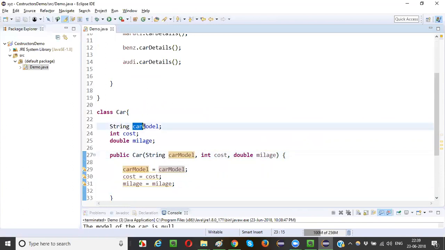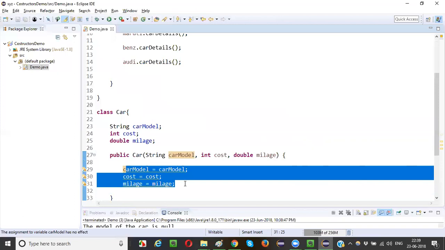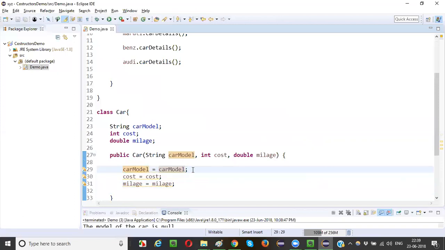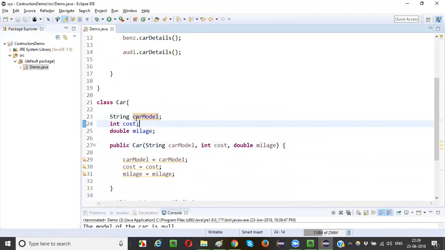But what we need to do is assign these particular variables with these parameter values. But what's happening inside this constructor now? When I say car model is equal to car model, this car model is nothing but the parameter, and this car model is also the parameter. So you are assigning the same parameter to the parameter, and you are not assigning that to the variables. So how to differentiate that this is a variable and this is a parameter?